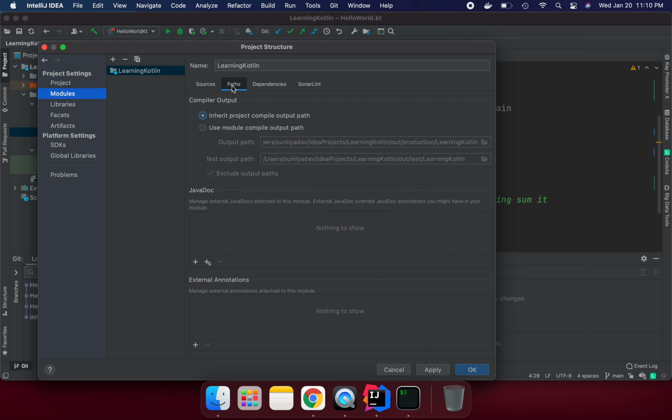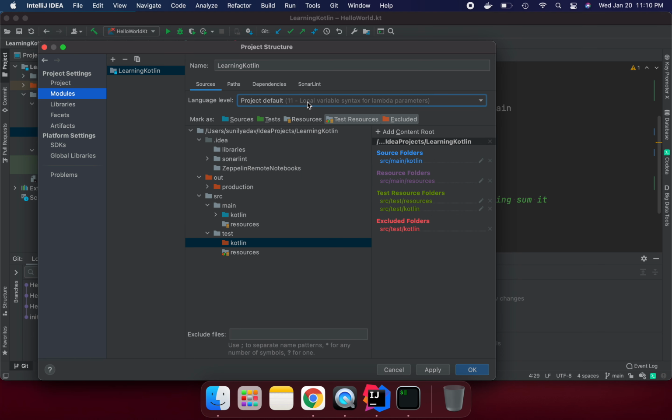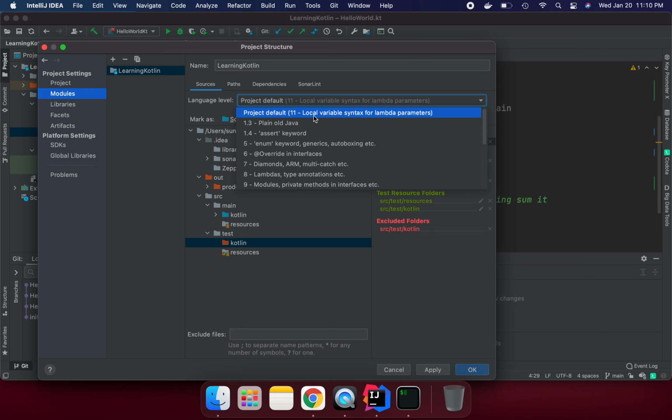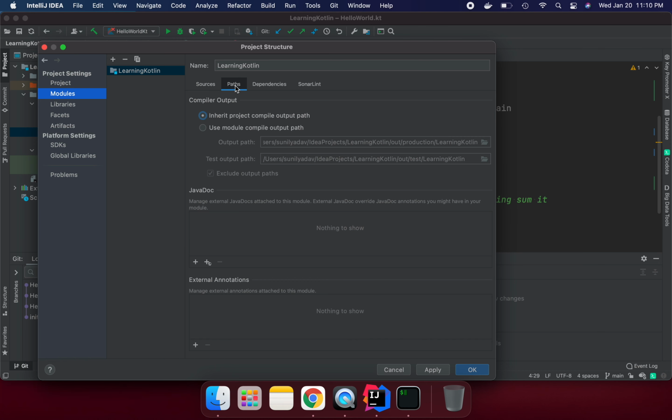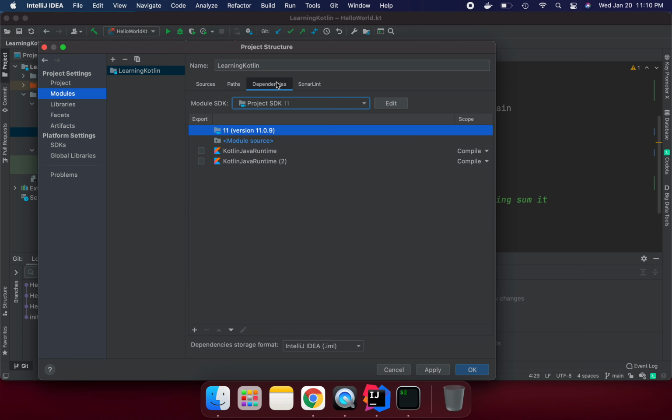And which JDK are we using? Here we are using JDK 11. This shows the path of the source, where your source code is stored, and what dependencies are associated with it. We can see two, but only one is being used. There are Java JDK 11 and Kotlin Java libraries.